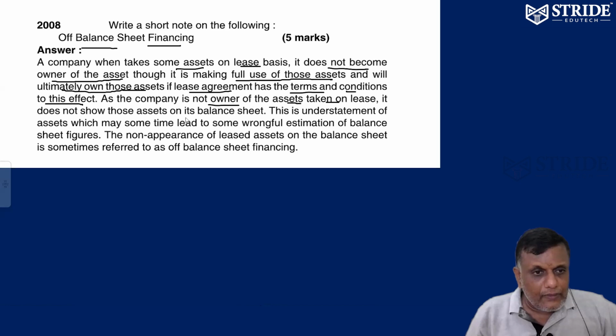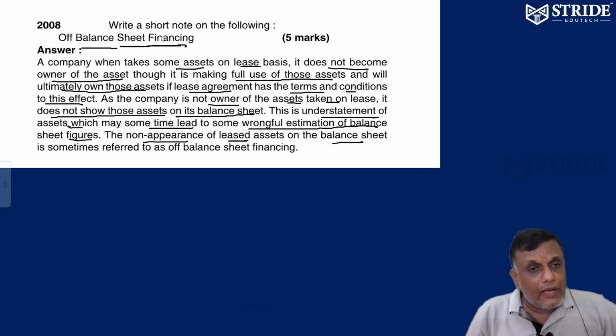That's it. So these assets do not show on the balance sheet. It is an understatement of assets, and sometimes leads to wrongful estimation of balance sheet figures. Automatically, leased assets do not appear on the balance sheet. Therefore, it is off-balance sheet financing. Off-balance sheet, outside the balance sheet. Lease assets are off-balance sheet financing.